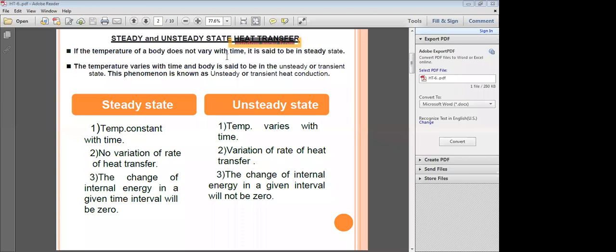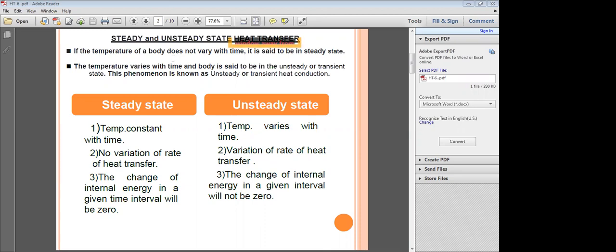For example, we heat a block or a material. If the temperature of the body does not vary with time, for example, if you measure the temperature of the body at 10 a.m. and it is 100 degrees centigrade, and after 1 hour at 11 a.m. we measure it again and it is the same 100 degrees centigrade, the temperature is not changing with respect to time.